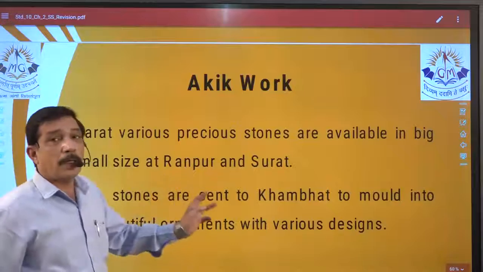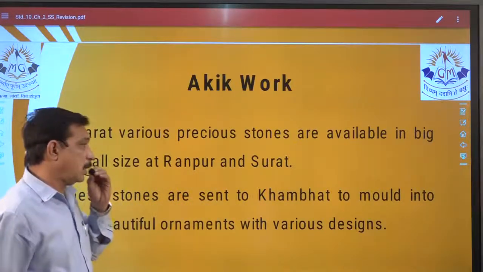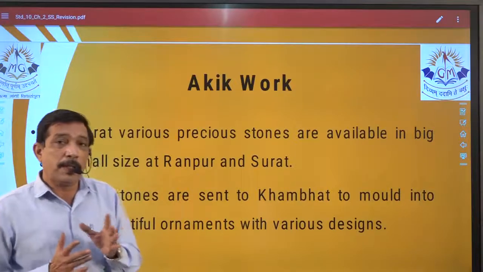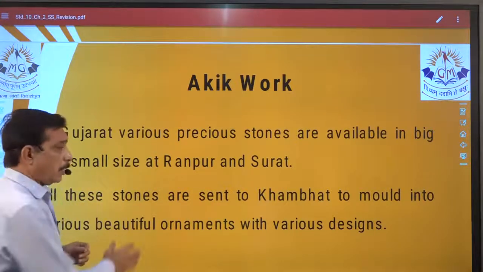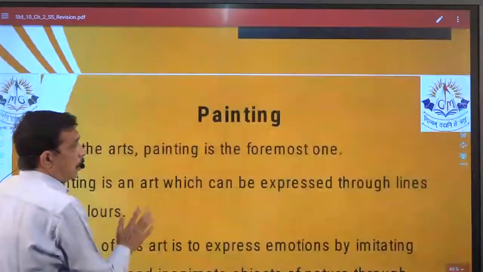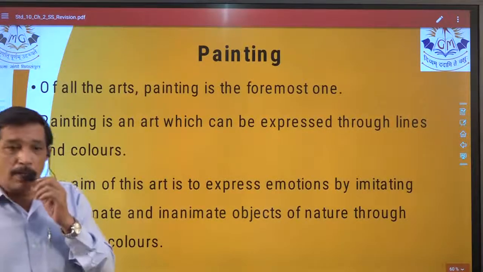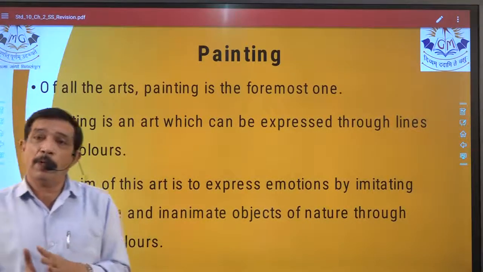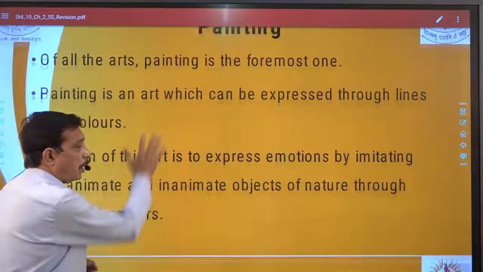Which are the places agate stones are found? Ahmedabad, etc. The whole of it is taken to only one place, that is Khambhat, for ornaments, right? Painting we have included in 3 marks, so prepare that thoroughly, so no point over here.